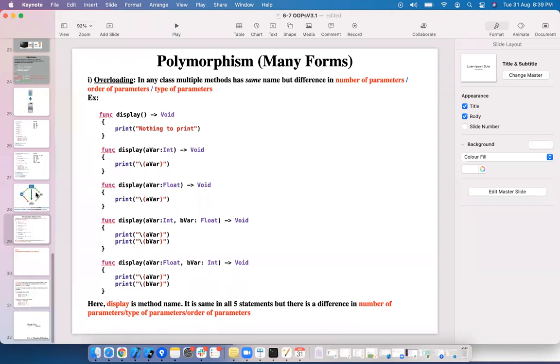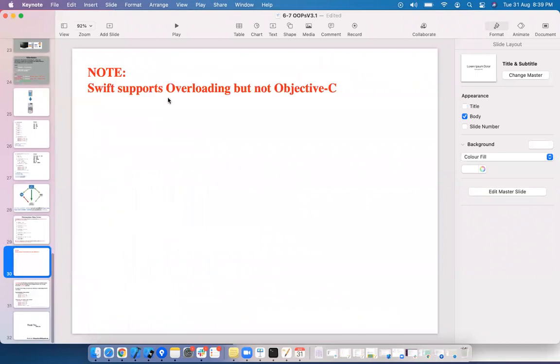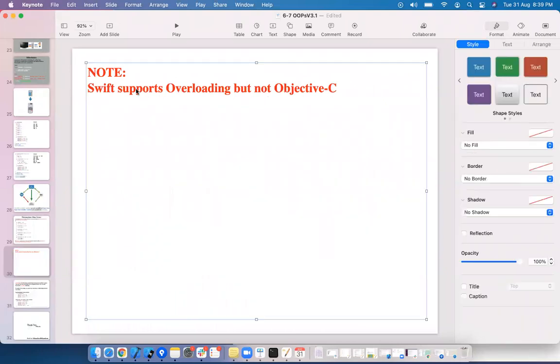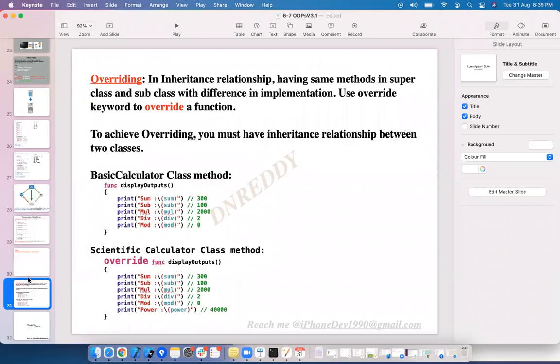Okay, we will see that in practical also. So Swift supports overloading, but not Objective-C. Let's see if this statement is correct or not. I think it is wrong. Overriding, in an inheritance relationship. First we see overloading.